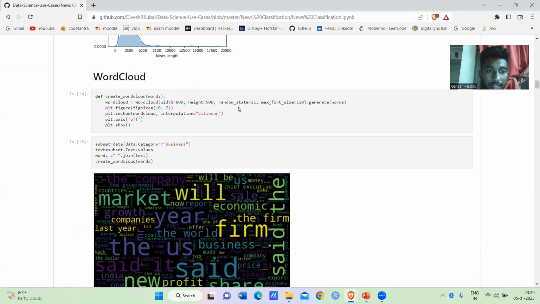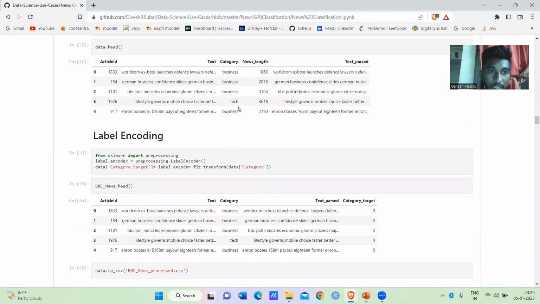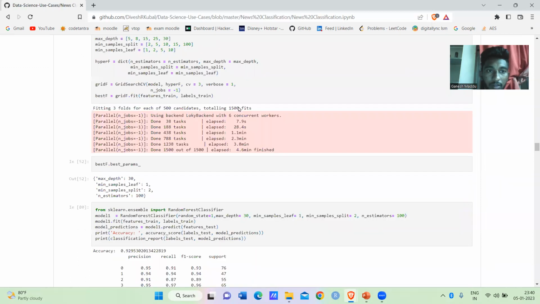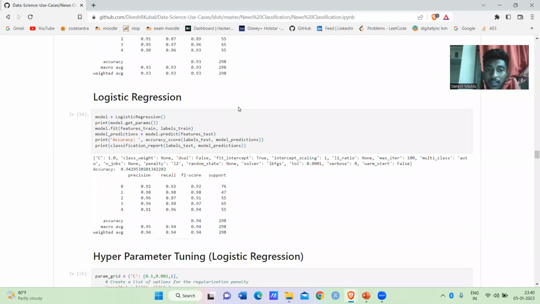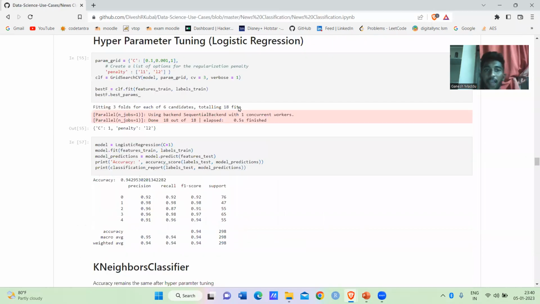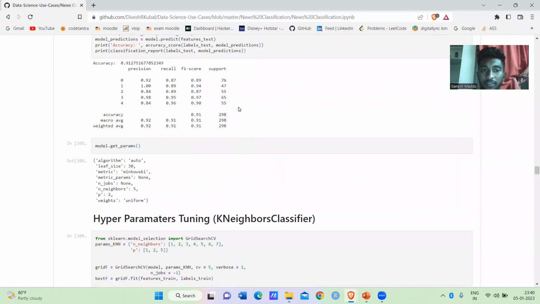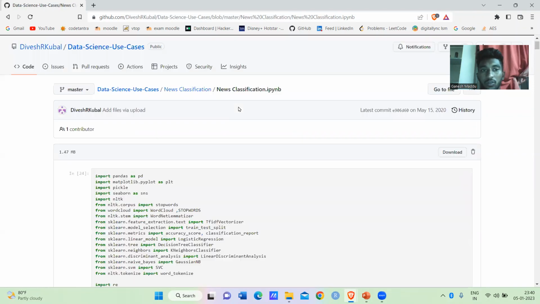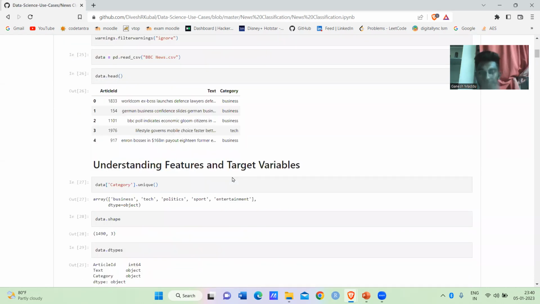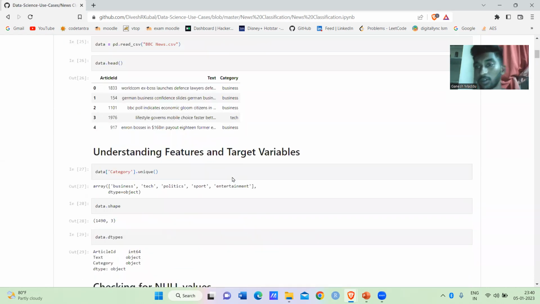Here we used different models like random forest, logistic regression, hyperparameter tuning, and KNN. We used many models to check the accuracies. This is about our project and the text classification we used in our project. Thank you.